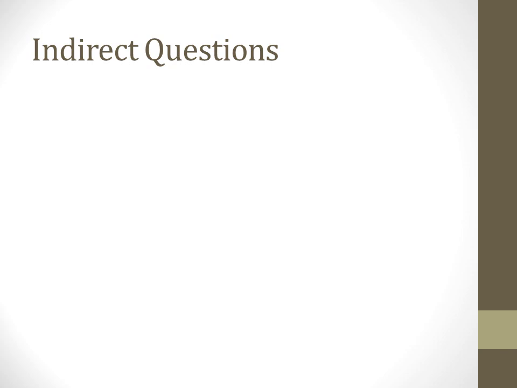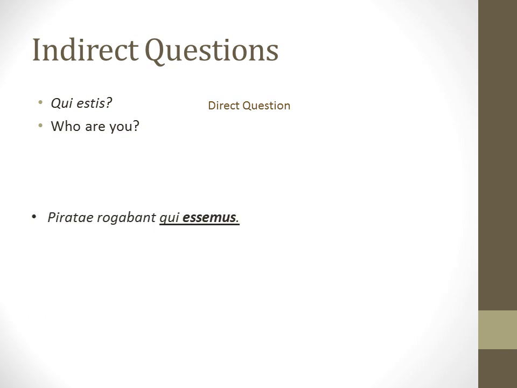One last type of clause is going to be an indirect question, and in these we are also going to see subjunctive verbs. So if we say qui estis, that translates to who are you? And that's a direct question. It's also a great song, but it's a direct question. Somebody is asking somebody else something, so we have a question mark. It's directly being asked. We could, on the other hand, say something like Piratai rogabant qui esemus. The pirates were asking who we were.